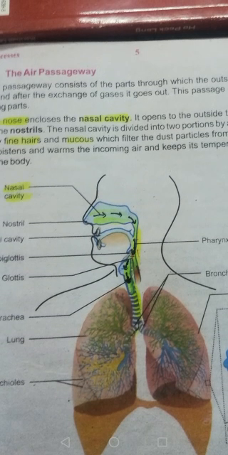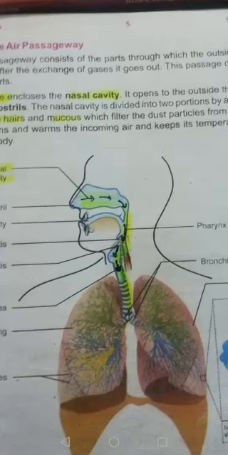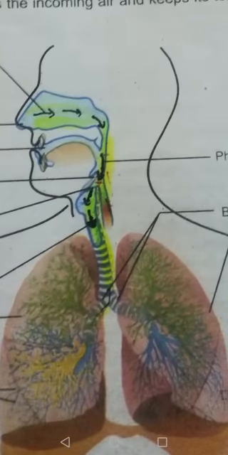After the trachea, air goes into the next part, that is called the bronchi. The bronchi also have cartilaginous plates. When the trachea enters the chest cavity, it is called the bronchi, and its singular is bronchus.